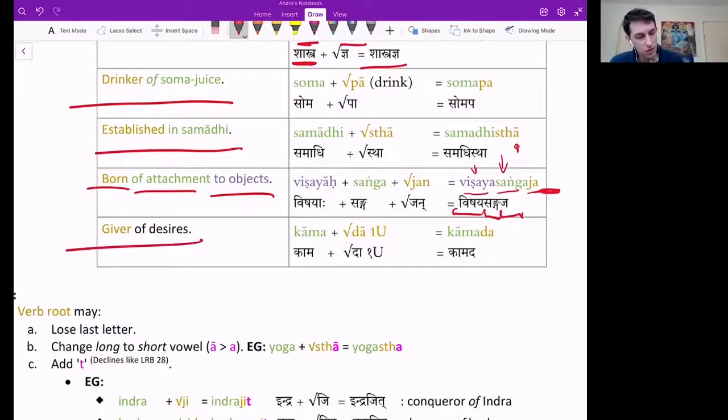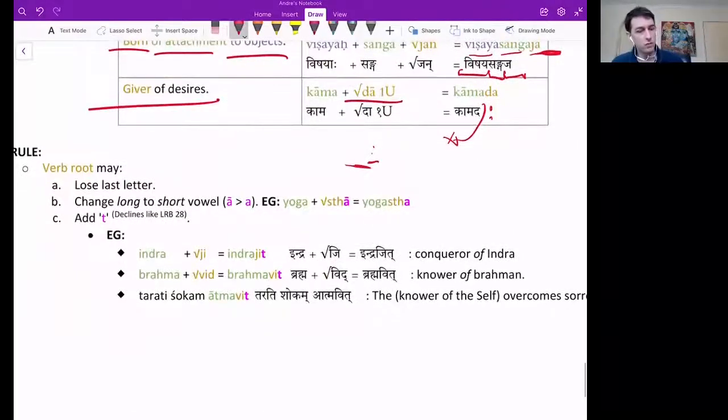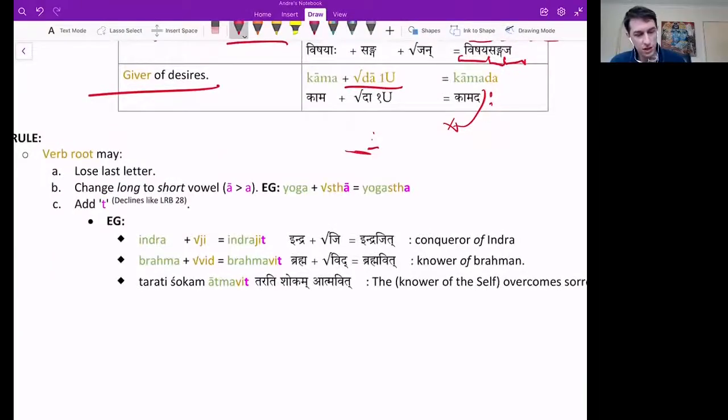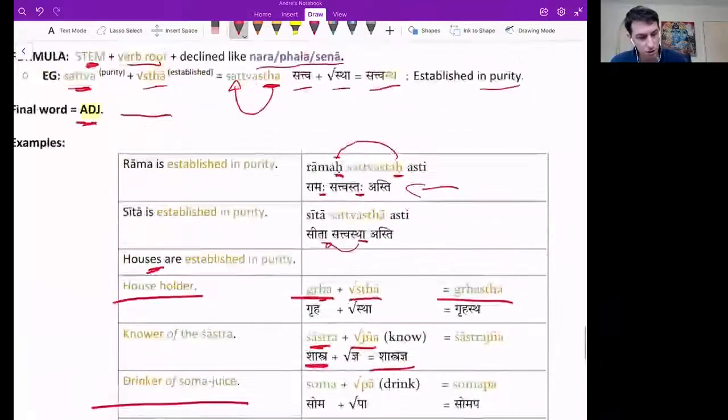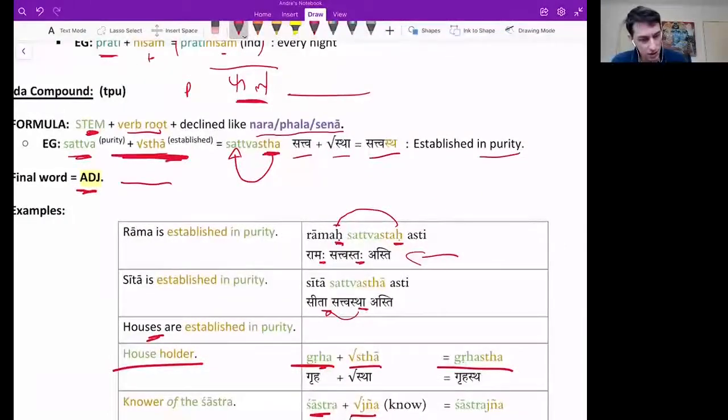Excellent. Giver of desires. Kama, desire, plus da, which is a root. Same thing, kamada, kamadam, kamadaha. How about Krishna is a giver of desires? Krishnaha kamadaha asti. Now let's go on to what Bindu asked. Verb root, in other words, the last member. We're talking now about the last member, please. Right there. The last member.